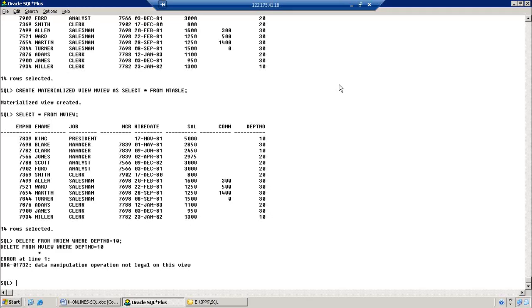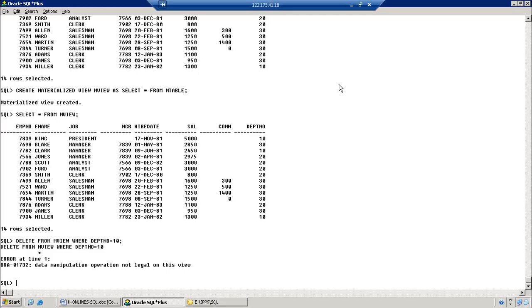But we need to get some permissions. Once we apply those permissions, then only can we do that. But we do not need it now. This is very important for Oracle developers, the people who are going to work on this. So if you want to do any manipulation on that particular materialized view, first of all we get the permissions from the DBA. Then we have some keywords and syntaxes. While applying those syntaxes, automatically we can do any manipulation.